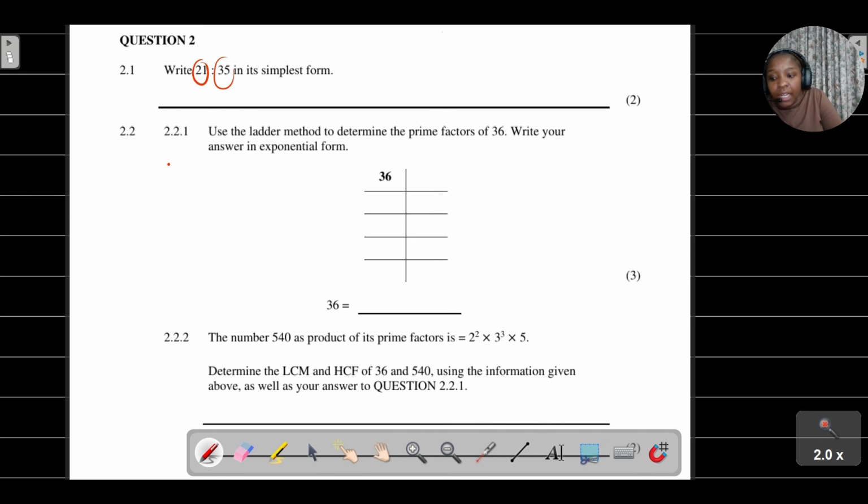Now if we look at the number 21, what are the factors of 21? It's 1, it's 7.